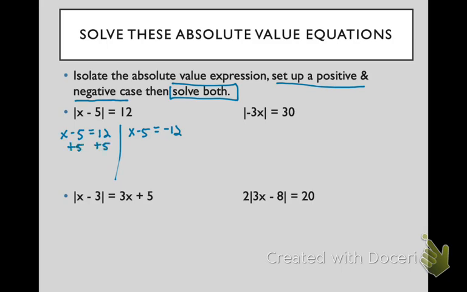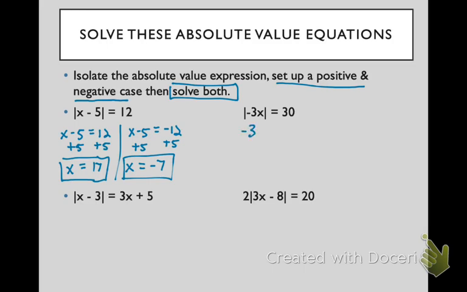Now let's add 5 to both sides. So x equals 17 and x equals -7. So the distance between 17 and 5 is 12, and between -7 and 5 is also 12.